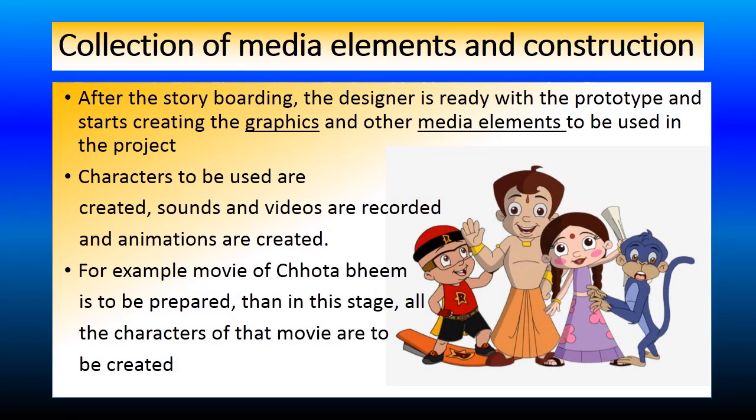Stage number 4 is collection of media elements and its construction. After the storyboarding, the designer is ready with the prototype and starts creating the graphics and other media elements to be used in the project. Characters to be used are created, sounds and videos are recorded, and animations are created. For example, if a movie of Chhota Bheem is to be prepared, then at this stage, all the characters of that movie are to be created.